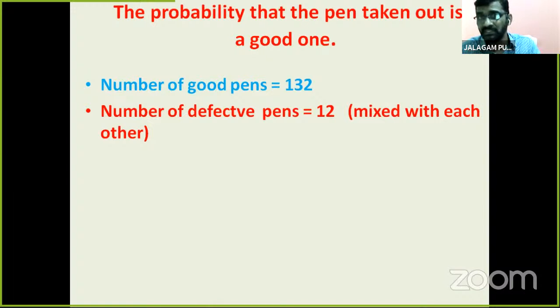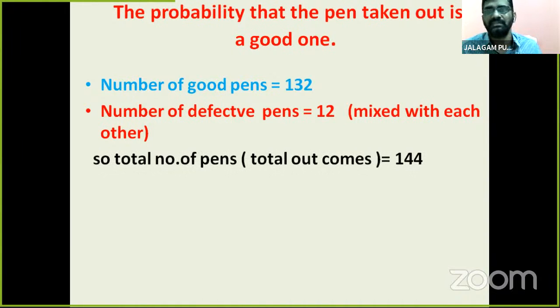Total how many? 132 plus 12. Yes, you are right. So the total number of outcomes is 132 plus 12, which is 144. Why? Because we mixed them. So total pens are 144, and 144 is the total outcomes.